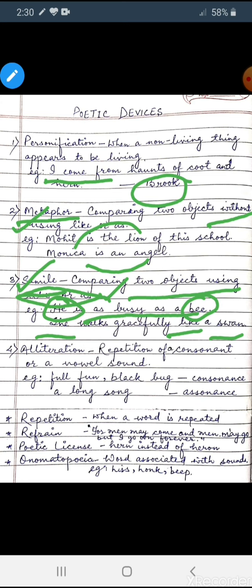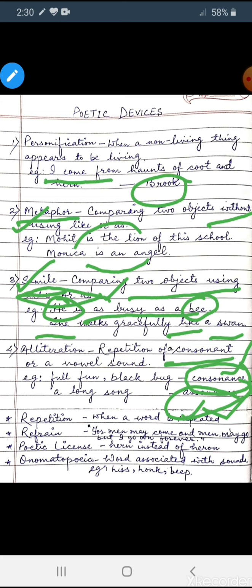Now let us go to the fourth most important. Alliteration means repetition of a consonant sound or a vowel sound. Though alliteration is of two types, that is consonance and assonance. Consonance means consonant sound. Assonance means vowel sound. But you don't have to remember both these terms, consonance or assonance, because you have to mention only alliteration. So when the consonant sound is repeated, then it is alliteration. To be specific, it is consonance. When a vowel sound is repeated, it is alliteration. To be specific, it is assonance.